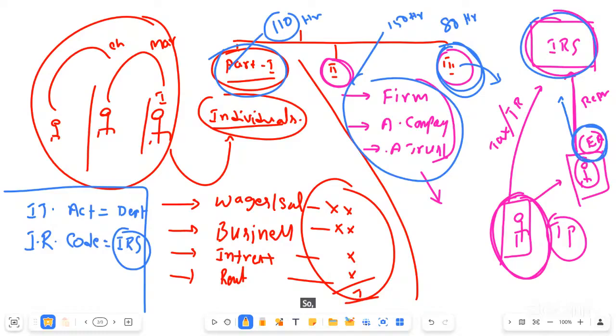Once the classroom explanation is done and you revise at home, the same points, after that we are going to take the test. The test questions will be exactly similar to main examination questions, so that your preparation will be completed for each chapter. Once all chapters of Unit 1, Part 1 are completed in approximately 110 hours, the student will be in a position to write paper 1. Like that we are going to continue with paper 2 and paper 3.